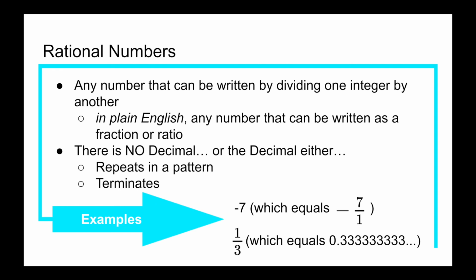Looking at decimals that repeat in a pattern, 1/3 equals 0.333 repeating. Because it repeats in a pattern, it is also considered a rational number.